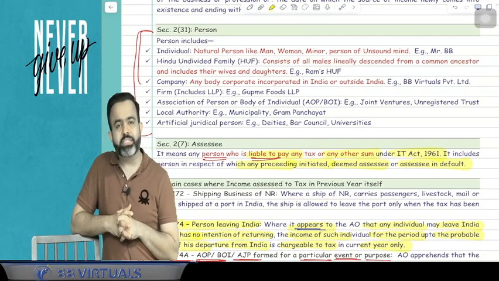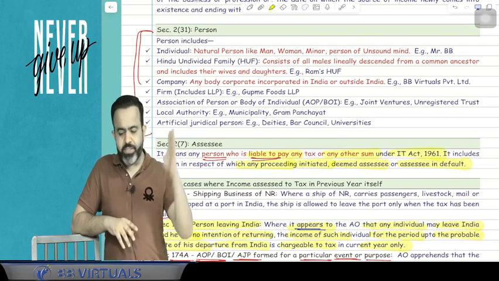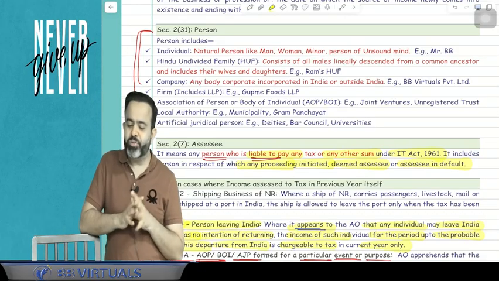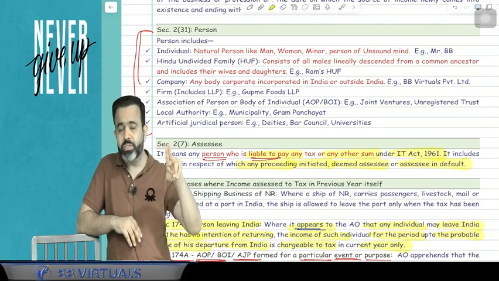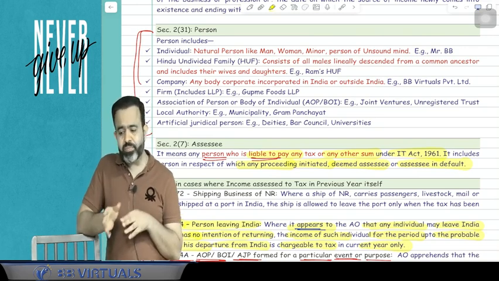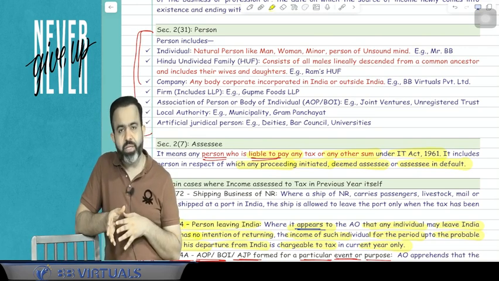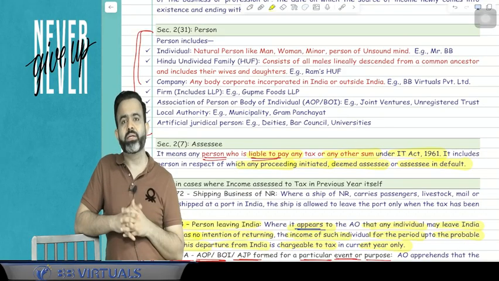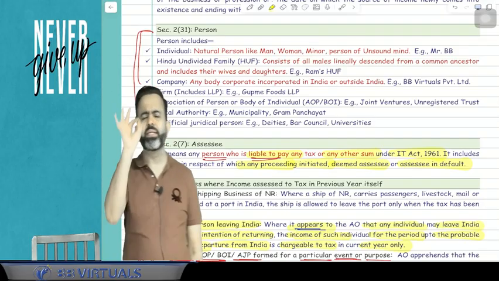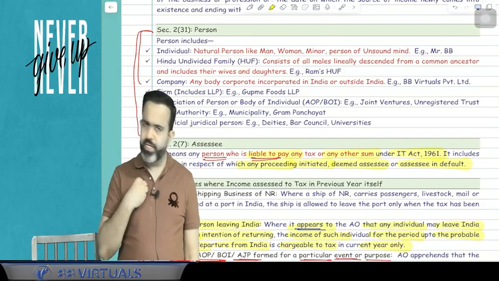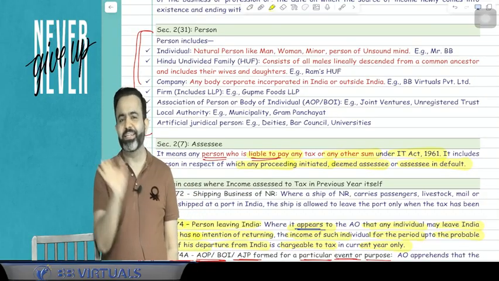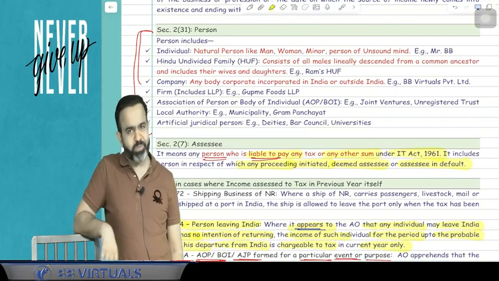Now guys, the question is, what do you mean by person? You already studied this in your intermediate also. Person means, first, an individual is a person. So person includes, one, the individual. Individual means a natural person. Man, woman, minor, a person of unsound mind, that is called a person. So person includes first the individual. Individual means the natural person. I am an individual. You are also an individual. Your friend is also an individual. So individual means a natural human being.